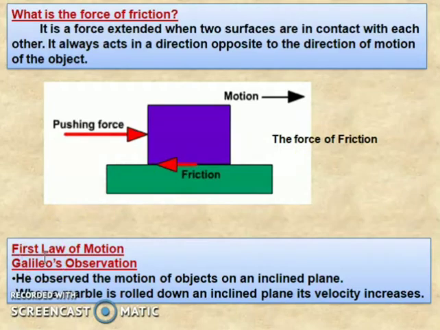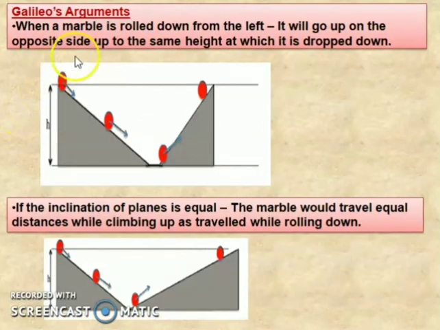Now, the first law of motion, Galileo's observation. He observed the motion of objects on an inclined plane. When a marble is rolled down an inclined plane, its velocity increases. Now we can see this. Galileo's argument: when the marble is rolled down from the left, it will go up the opposite side up to the same height from which it was dropped. Now this is the first example.